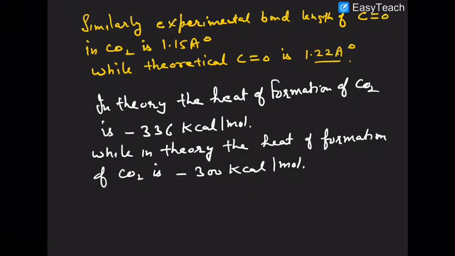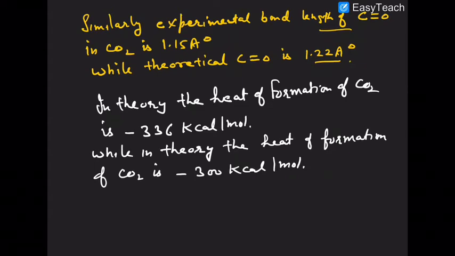Similarly, I told you already, in carbon dioxide also, the experimental bond length comes out to be 1.15 angstrom, while the theoretical carbon-oxygen double bond is 1.22. It means 1.15 is less than 1.22. So in the molecule of carbon dioxide, the carbon-oxygen bond is showing what?